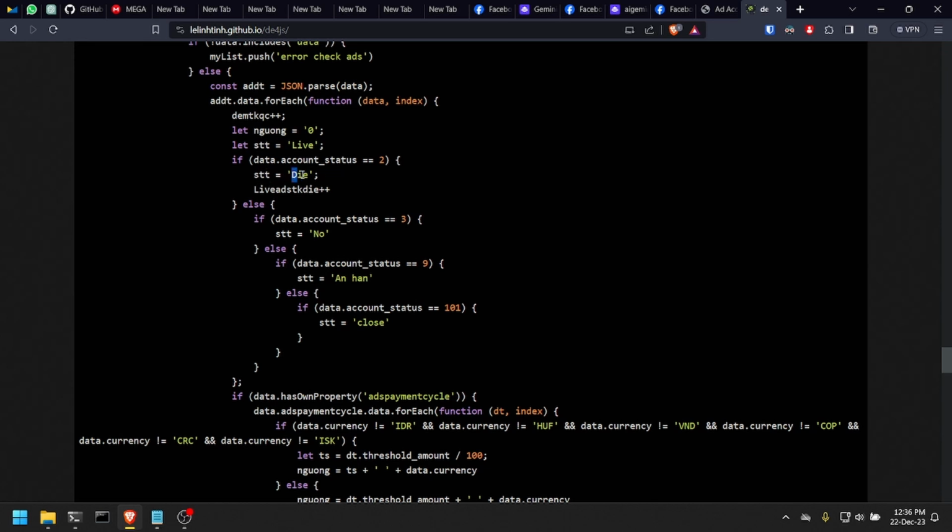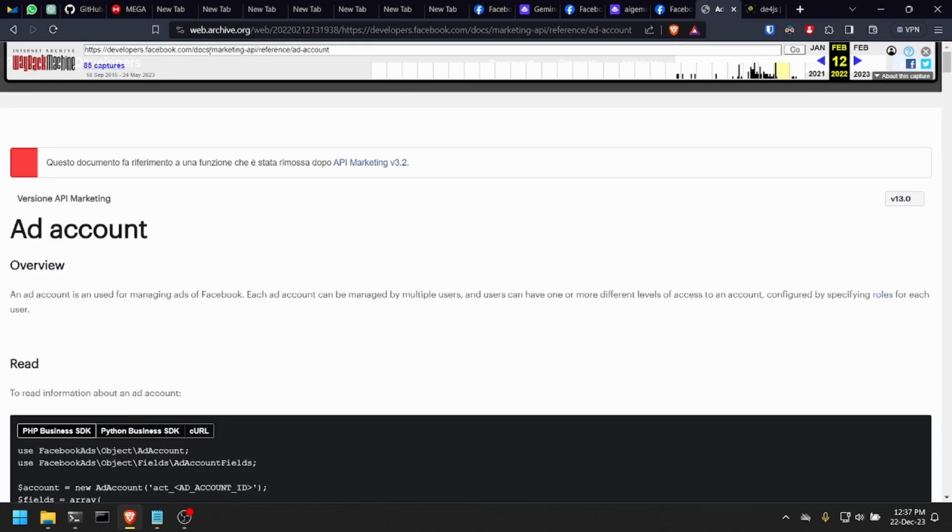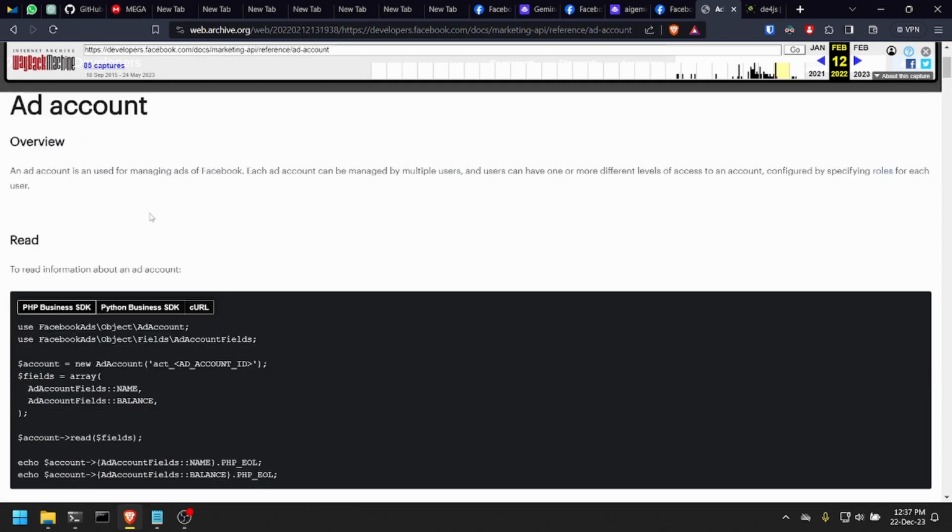It will update it to die. If the status is 3, it will update it to no. If it's 9, it is unhum, and if it's 101, it is close. But I searched about this account status here, and I found a reference which was offline, but I could recover it here in the Wayback Machine.